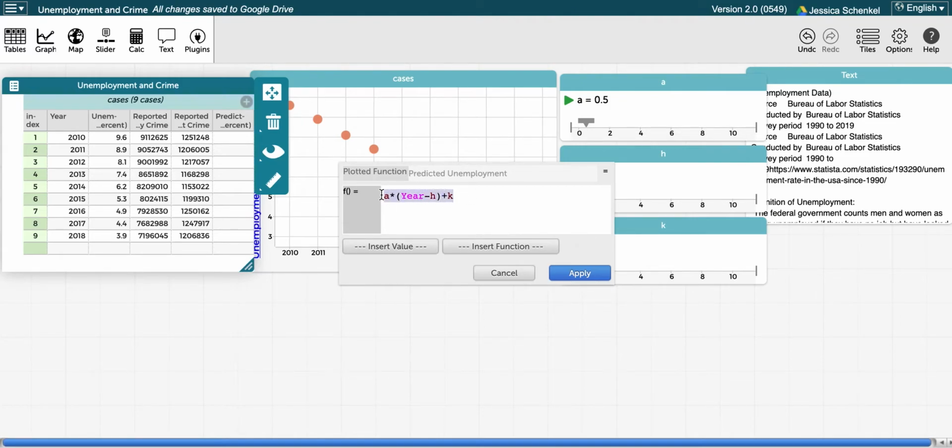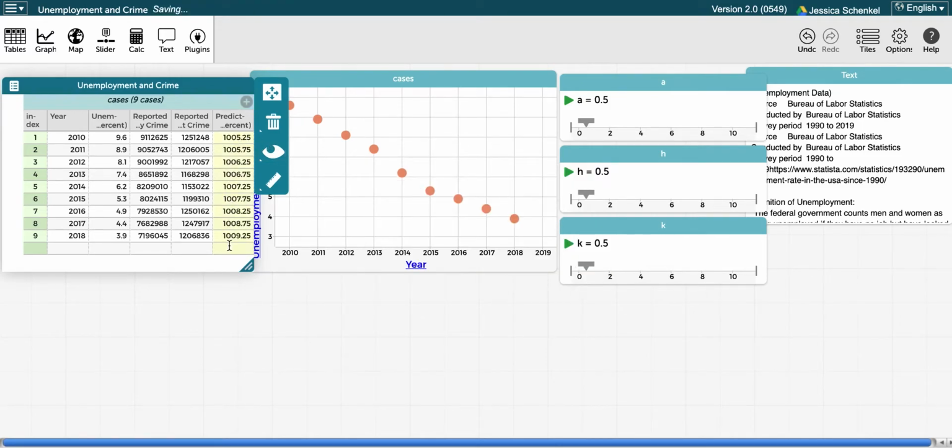And I'm actually going to copy this. So I've highlighted it and I've copied it. I'm saving it for later. That'll become apparent in a minute. I'm going to click apply, and when I do that, notice that this column turns yellow because it is based on a formula, and I have all of these predicted values of unemployment right here.